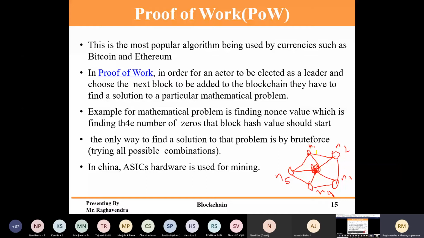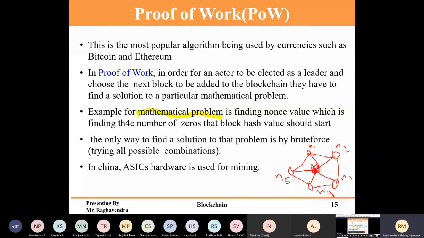So who has to validate the transactions? There is a competition between the 5 nodes. What proof of work will do is it will set one computation, that is, solving a mathematical problem. It can be anything, but generally it is taken as a mathematical problem. It's like some hash value. Considering a 256-bit hash, the starting bits, like 4 to 5, should be zeros. That is the mathematical problem.